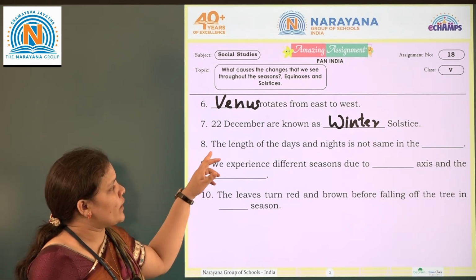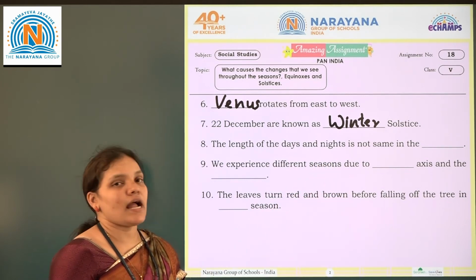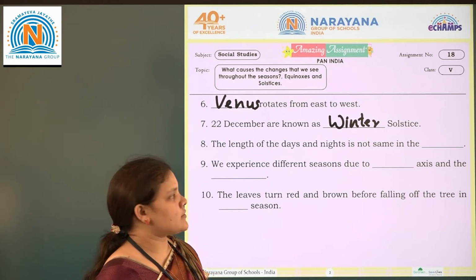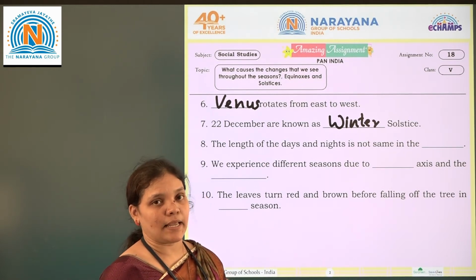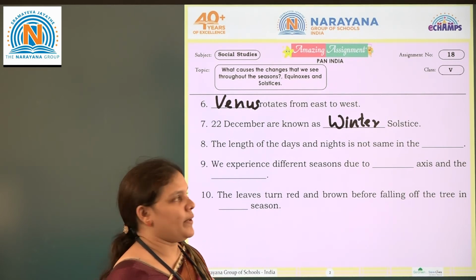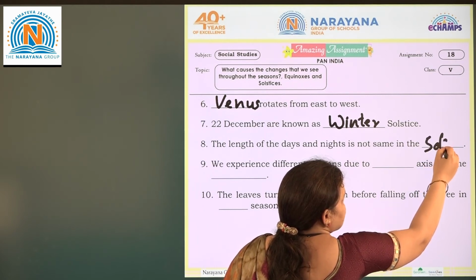Next, the eighth one: the length of the days and nights is not the same in the dash. During the solstice the nights and days will not be the same, but during the equinoxes the nights and days will be the same. So here the answer is solstice.